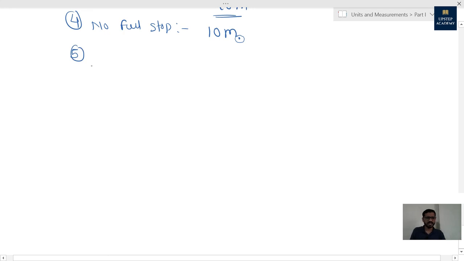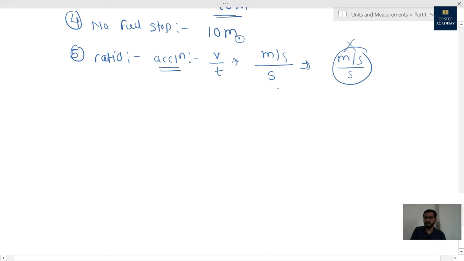Now let's see the fifth convention. Fifth convention is about ratio. If there is a ratio of two units, let's take the example of acceleration. For acceleration, what is the unit? Acceleration is velocity upon time, and the unit of velocity is meter per second, and the unit of time is second. So here second comes two times, so meter per second divided by second. This should not be the unit. What should be the unit? Meter per second square, or meter hyphen second raised to minus 2. That should be the method of writing, not this.